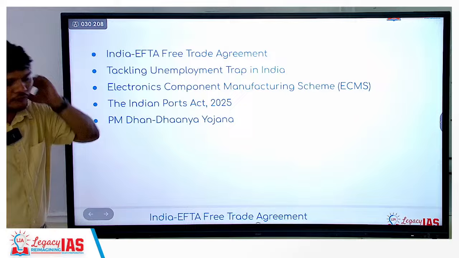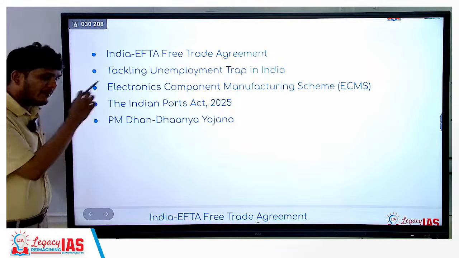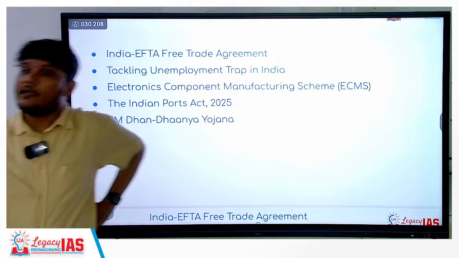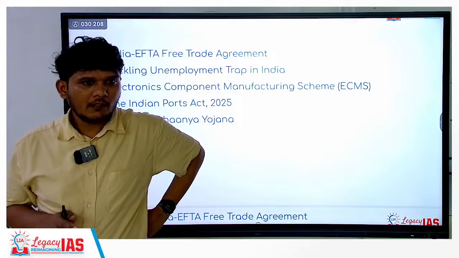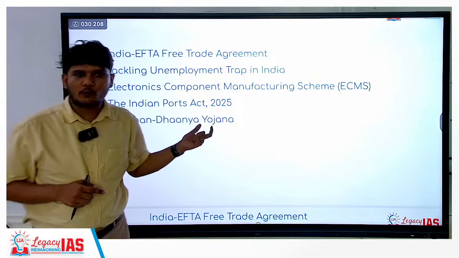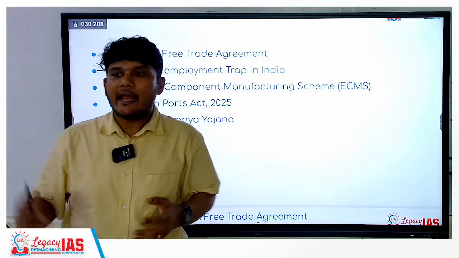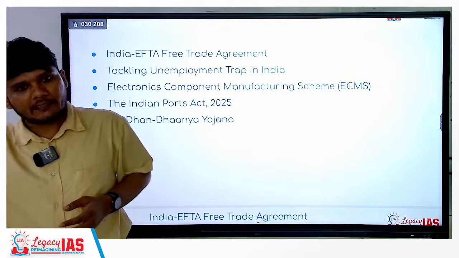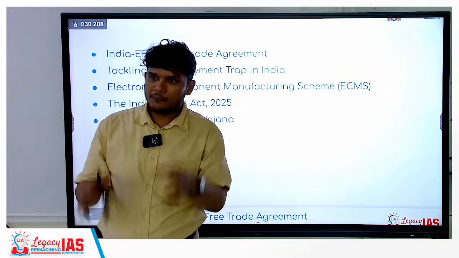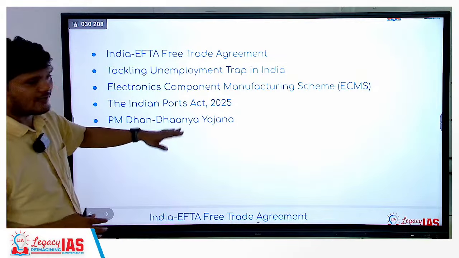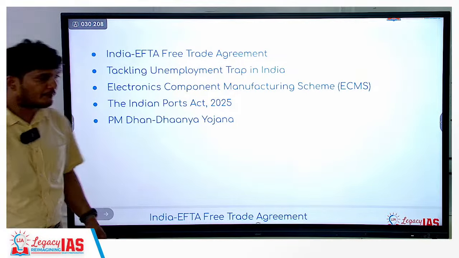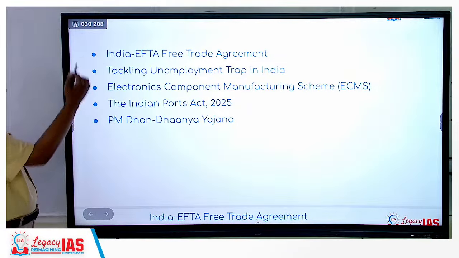Why is it in news right now? Because the government has identified the 100 aspirational districts. It was based on the aspirational district program. You identify 100 districts. First, you develop those 100 districts, and that can be a model for the other districts as well. So, identification of the districts has taken place, as a result of which it is again in news. More importantly, we will discuss these four.